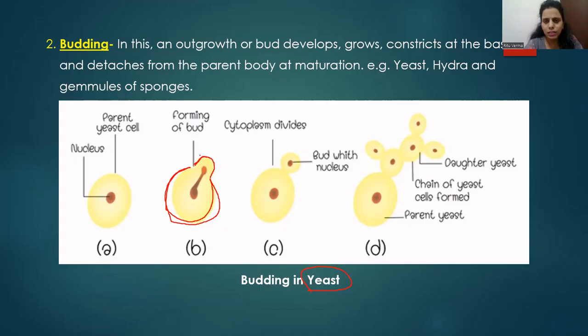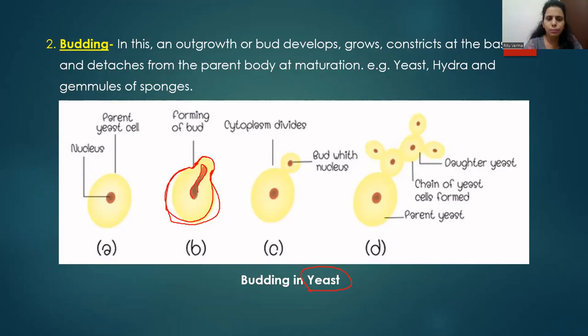Now this small bud-like structure starts constricting from the lower end. Constricting means it starts decreasing in size so that it can detach from the parent body. While it is constricting, in the parent body the nucleus is present. In the cell, the nucleus is there. This nucleus will first divide. It will get elongated and divide into two.